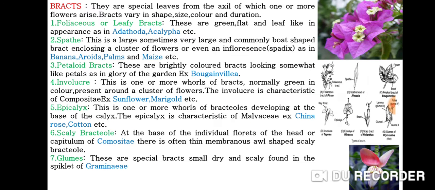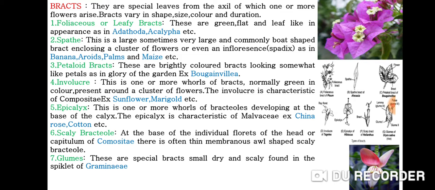Then we discuss about bracts. They are special leaves from the axil of which one or more flowers arise. Bracts vary in shape, size, color, and duration. First one is foliaceous or leafy bracts. These are green, flat, and leaf-like in appearance, as in Adhatoda and Acalypha.